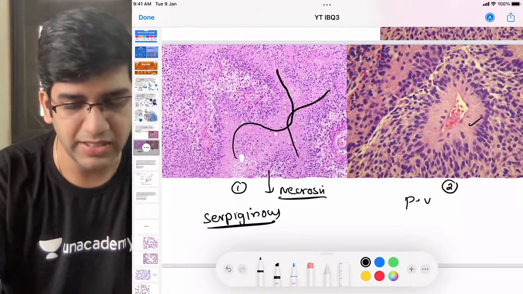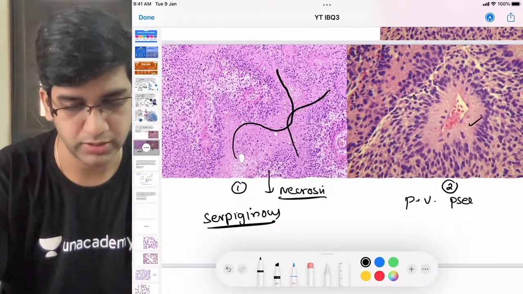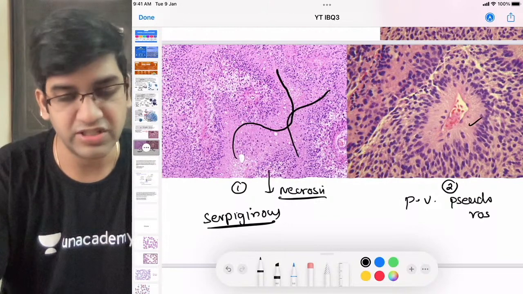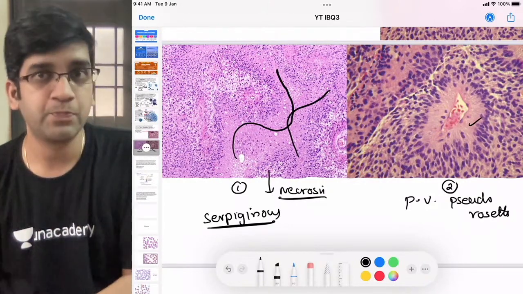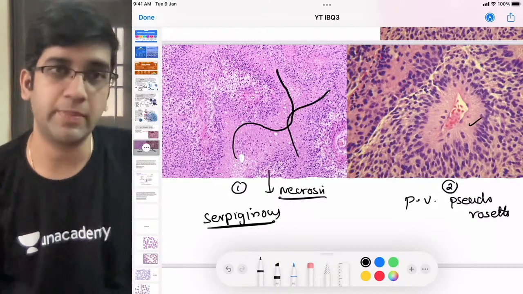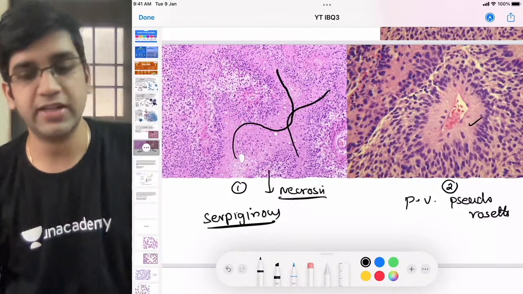This is nothing but a perivascular pseudorosette. Perivascular pseudorosette is a non-specific finding. It can be seen in many tumors, including ependymoma. It can be seen in Ewing's. It can be seen in medulloblastoma, neuroblastoma, many tumors. Fine. Of the options given here, it's going to be ependymoma.